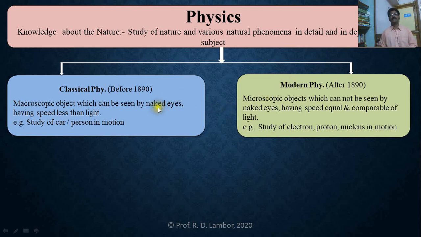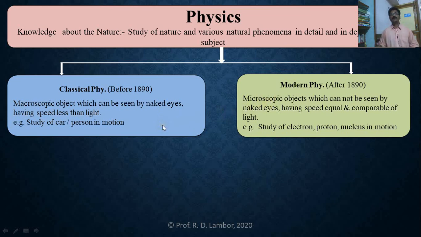In classical physics, we study macroscopic objects, the motion of macroscopic objects, like the study of a car, the study of a person in motion, whose speeds are less than the speed of light. While in modern physics, we study the motion of microscopic objects, which cannot be seen by naked eyes, like electron, proton, nucleus.